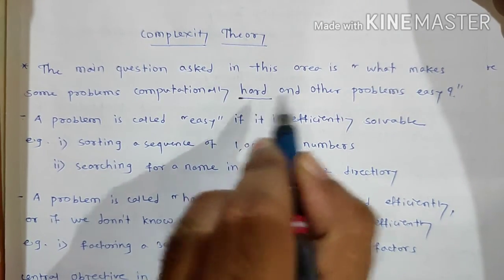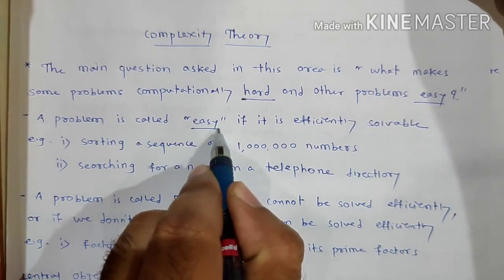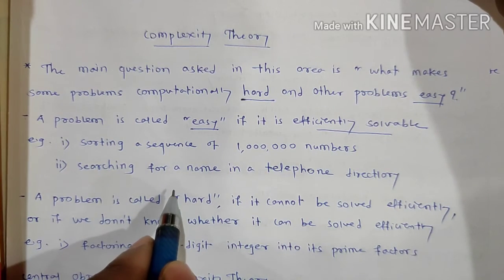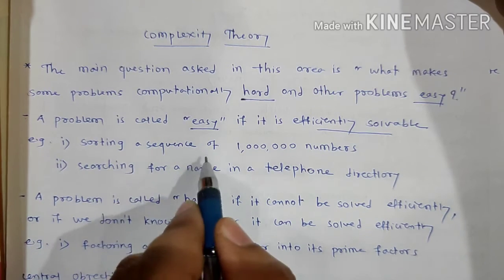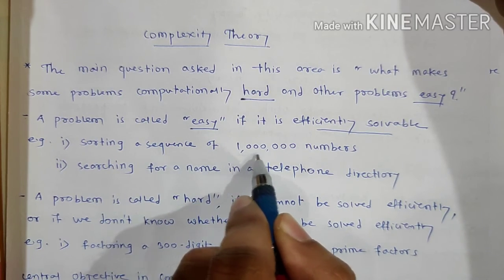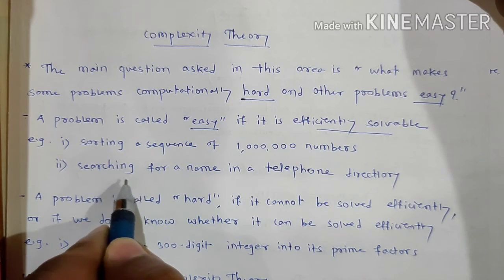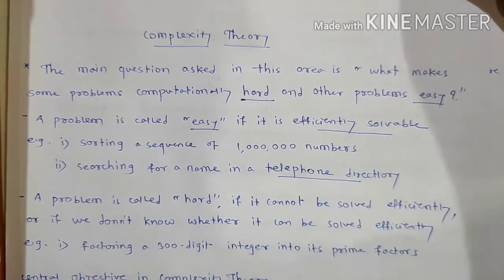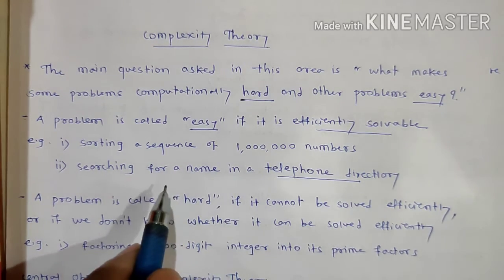For example, sorting a sequence of 10 lakh numbers is an easy problem, or searching for a name in a telephone directory. These are computationally easy to solve.